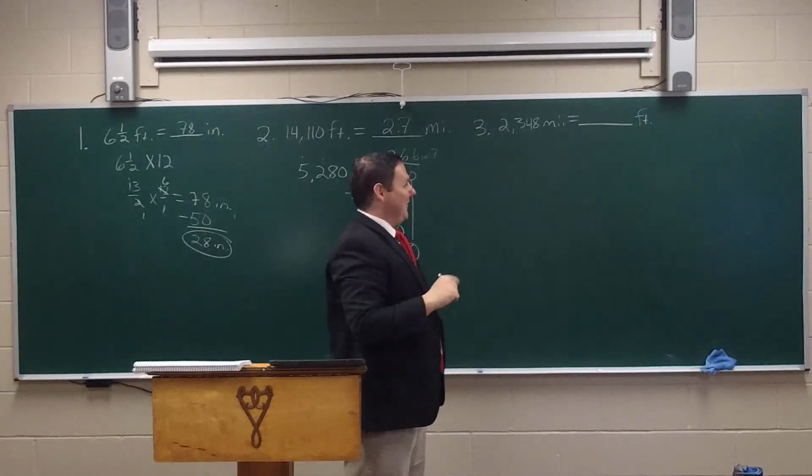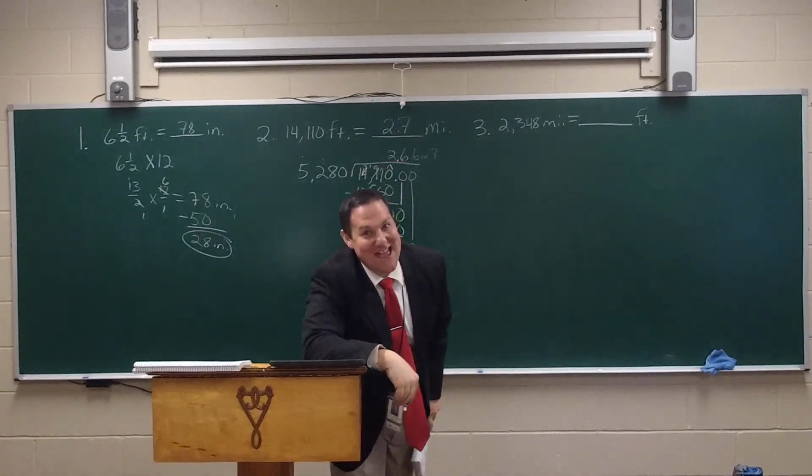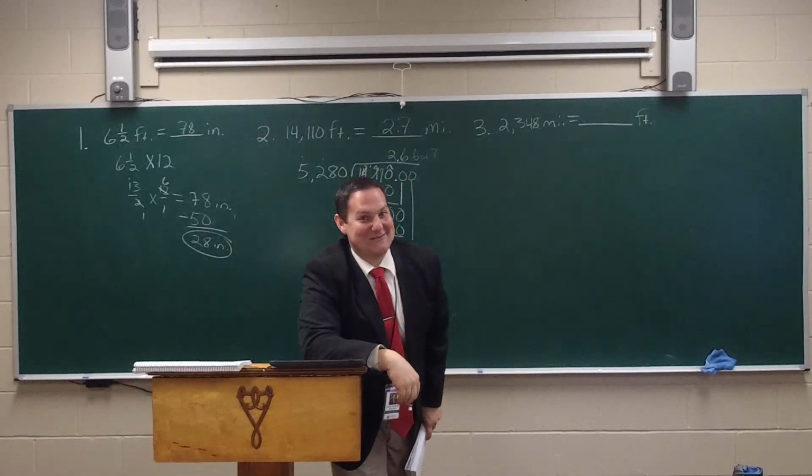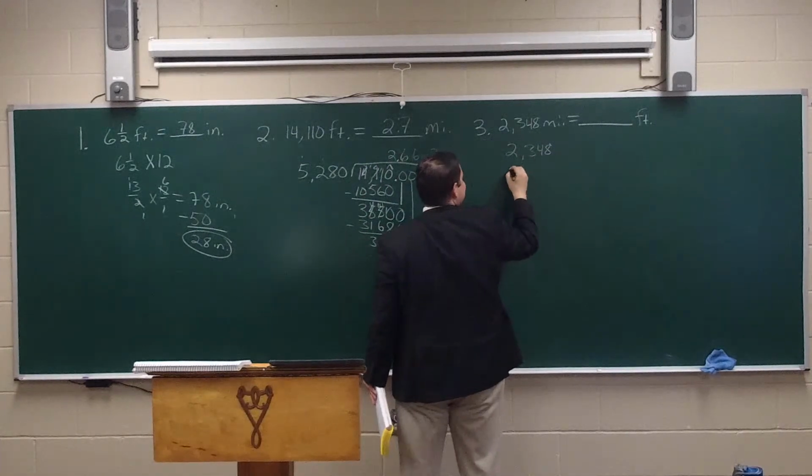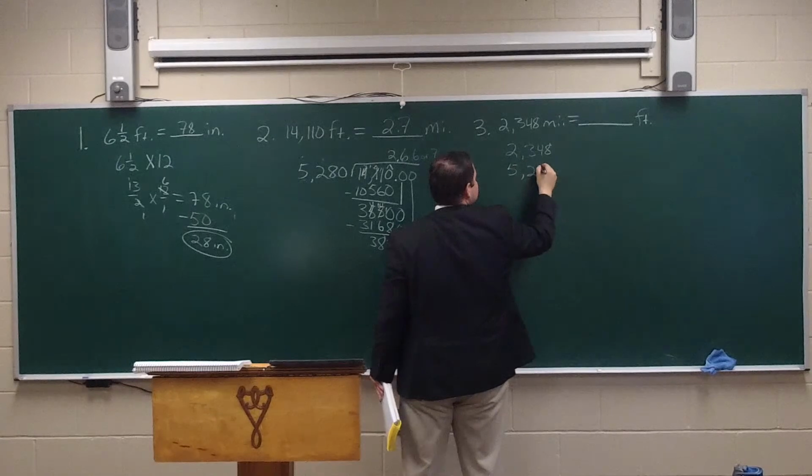That's right. And how many feet are in a mile? That's right. 5,280. So we're going to have to multiply all of this. So we're going to take 2,348 times 5,280.